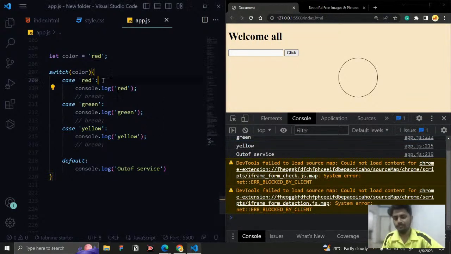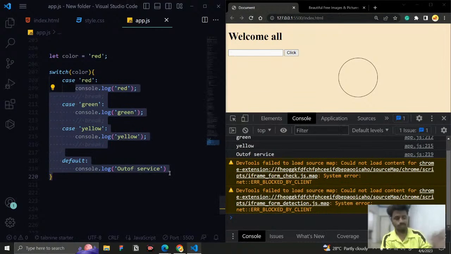So once the case becomes true, once any case becomes true, it will go and execute all the following code without checking the condition. Everything is treated as true, and it will execute it.